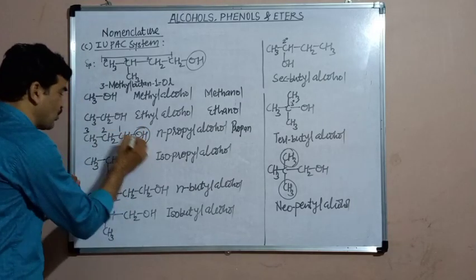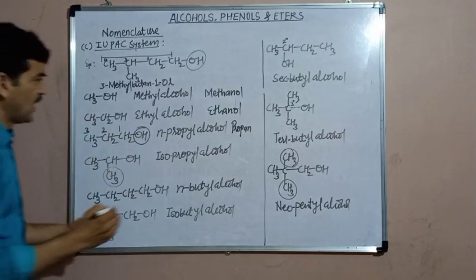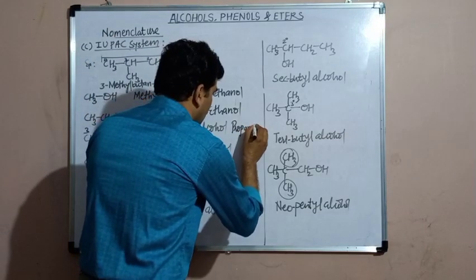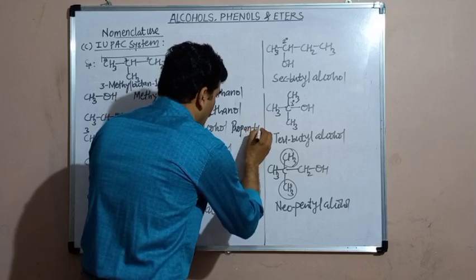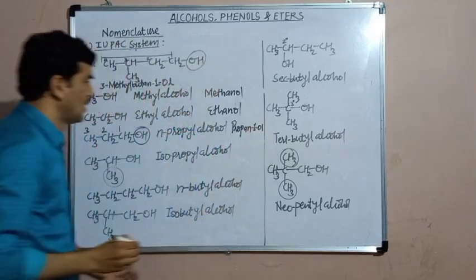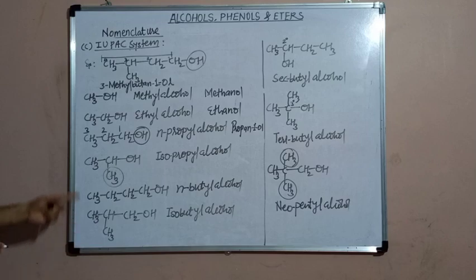Here the OH is attached to the first carbon, so enter position 1. Propan-1-ol is the IUPAC name of this alcohol.